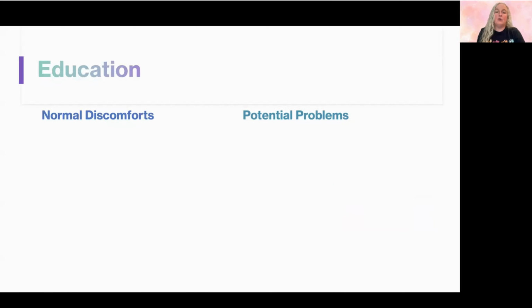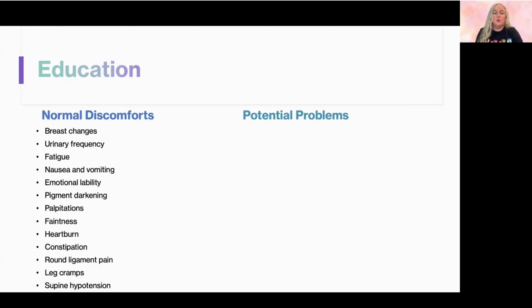Things to educate about: normal discomforts versus potential problems. So normal discomforts in pregnancy: there's a lot of things that are happening in the body during pregnancy. So breast changes, so her breasts will enlarge. The areolas will become darker. So we're seeing pigment changes. We're seeing maybe stretch marks on her breasts and on her belly. That's all normal. Urinary frequency is normal.